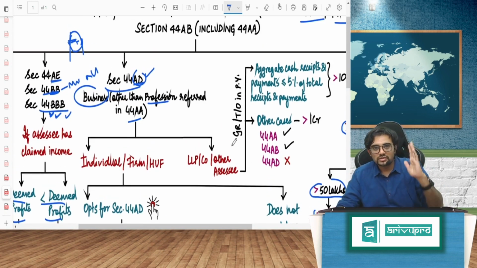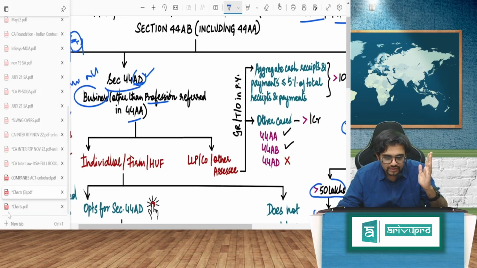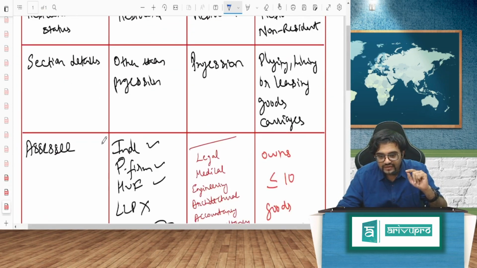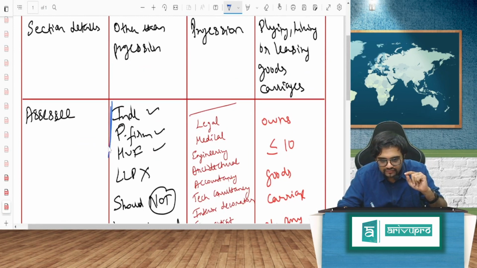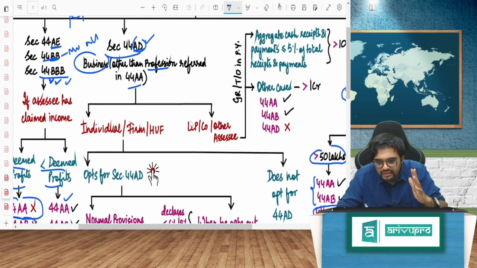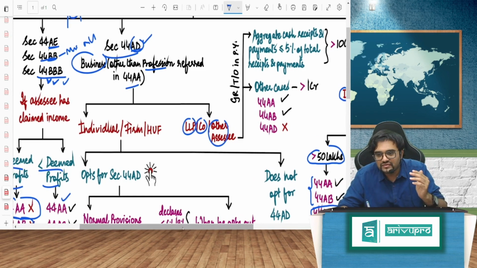So hear me out now. I have shown you in my amazing handwriting chart here that 44AD was for what? Individual, partnership firm, HUF, other than LLP. ADA was for individual and partnership firm only. So you know that 44AD will not apply to whom? It will not apply to LLP, company and other SSC. That much we know. So let's take the easy one first.